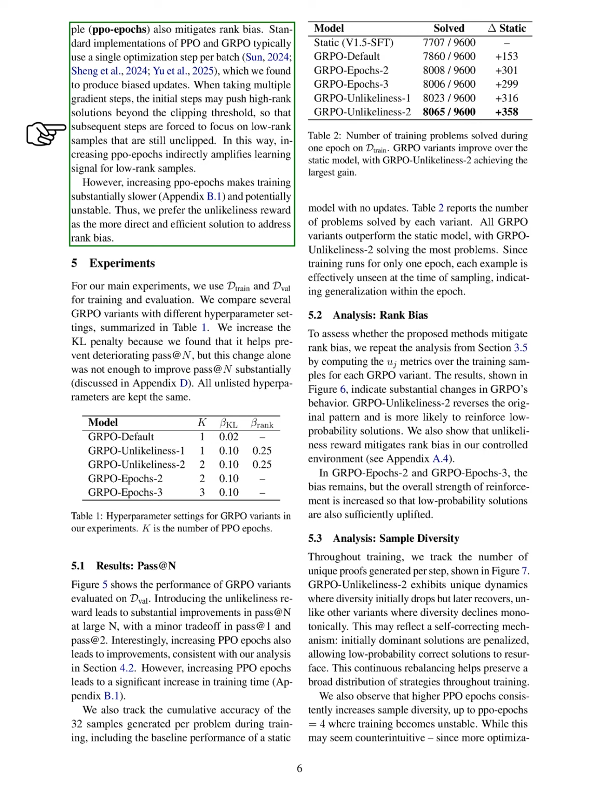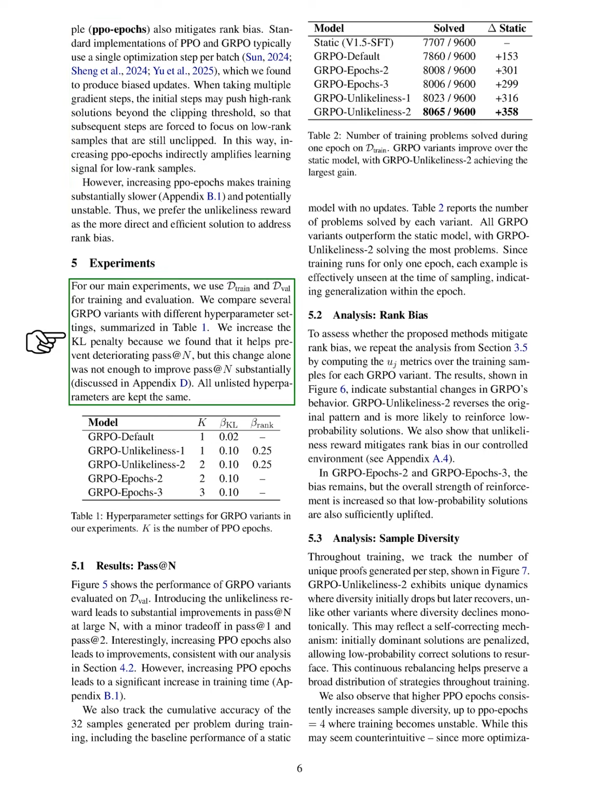Section: Experiments. In this section, we describe our main experiments using the training and validation datasets. We compare various GRPO variants with different hyperparameter settings, as summarized in a table. We found that increasing the KL penalty helps prevent a decline in pass at N, but this change alone did not significantly enhance pass at N, as discussed in the appendix. All other hyperparameters remained constant.